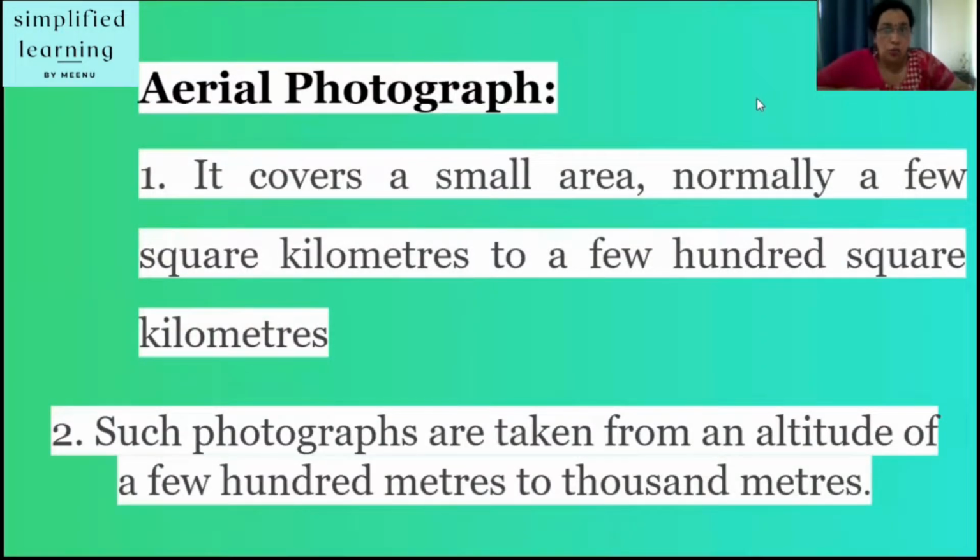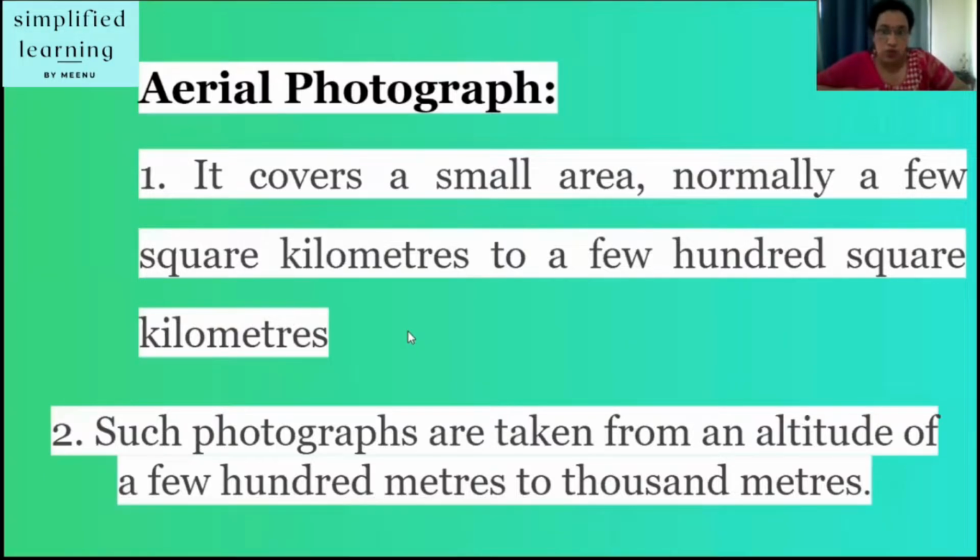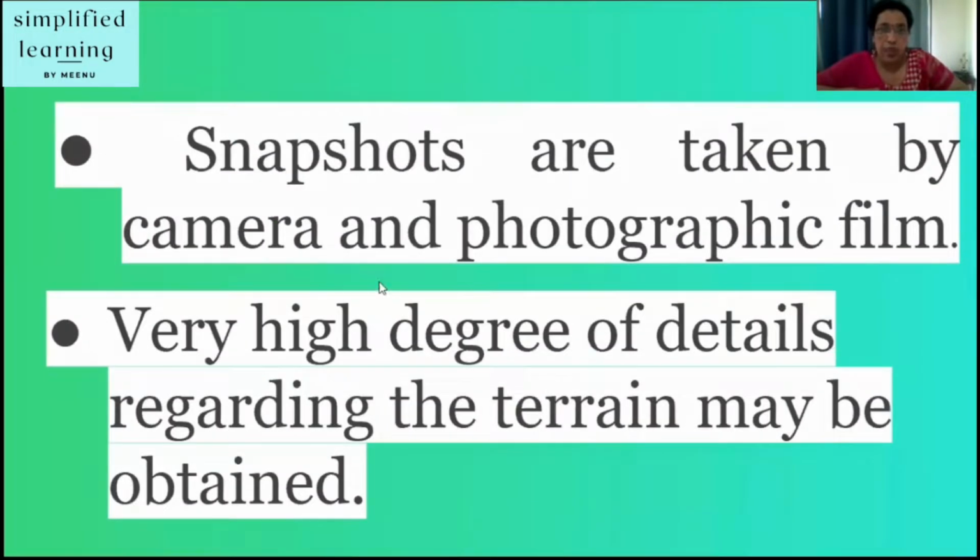Now let's talk about how aerial photographs are different from satellite pictures. Aerial photographs cover a small area, normally a few square kilometers to a few hundred square kilometers. Such photographs are taken from an altitude of a few hundred meters to 1,000 meters. Snapshots are taken by camera and photographic film.